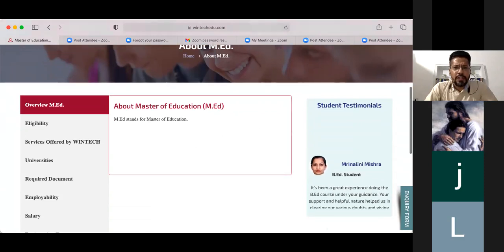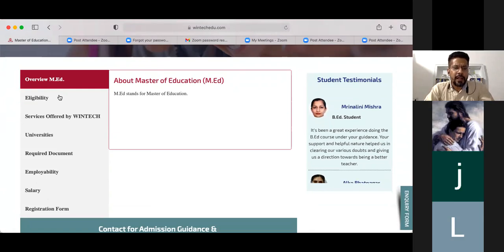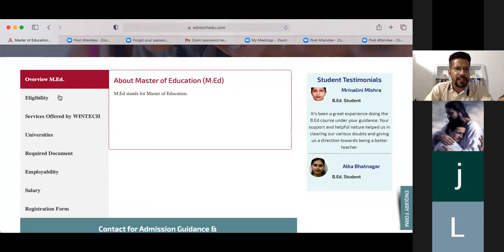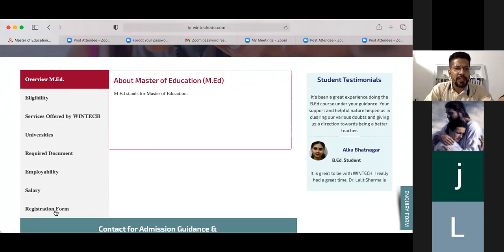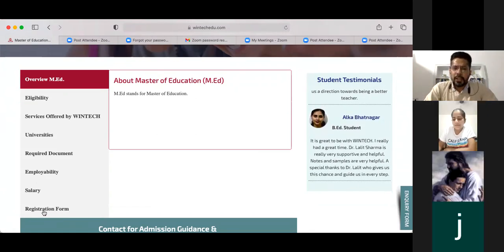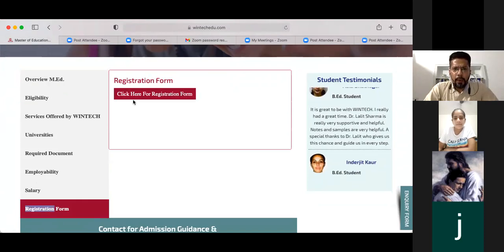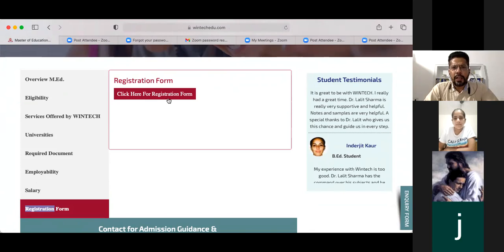There are different options given here. If you see the overview M.Ed, in the drop down, there are I think 5-6 options. You have to go to the last option, that is the registration form. Can you see it over here? Yes. As you click on the registration form, a pop-up would open up. Click here for the registration form.